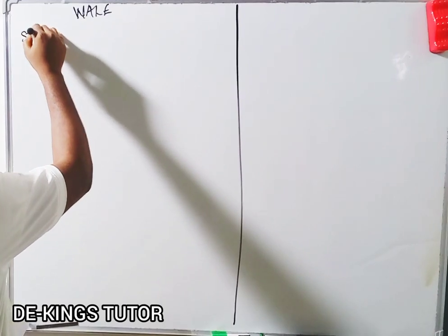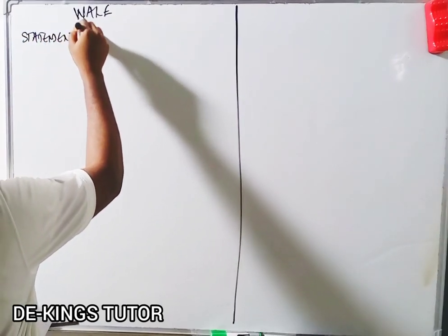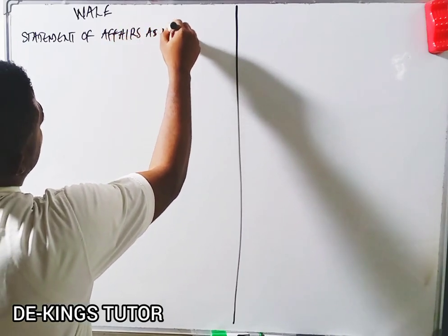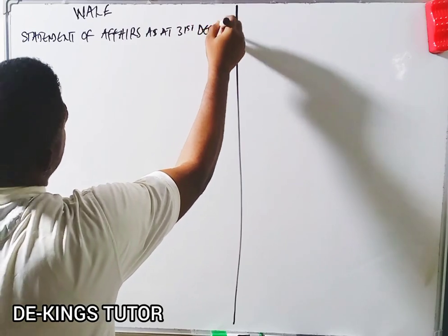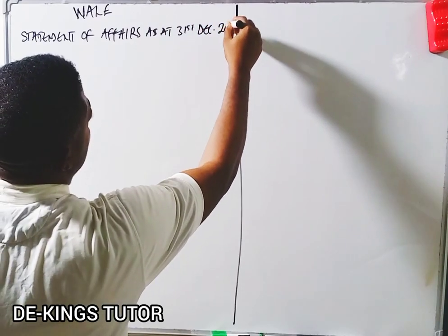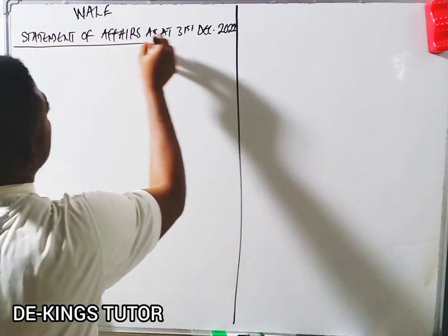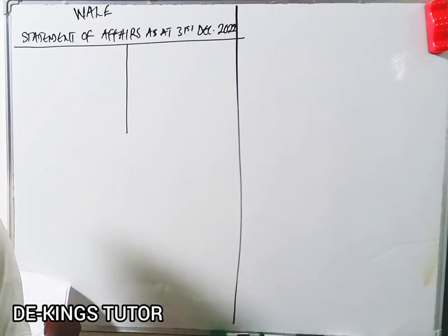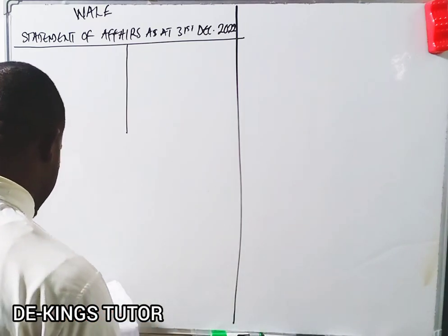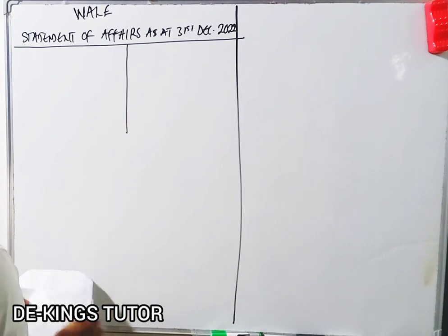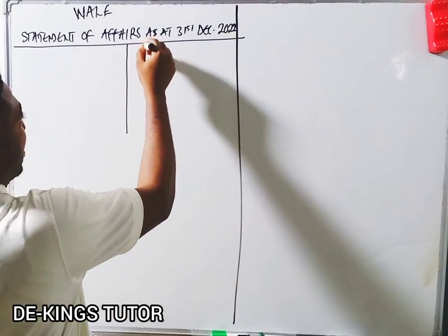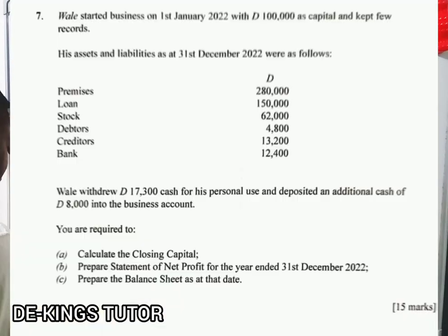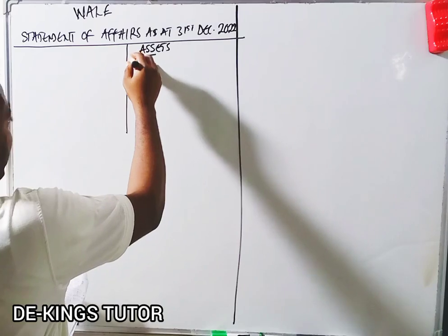So it will be statement of affairs as at 31st December 2022. Okay, we want to prepare it now using those items that were given as at 31st December. So on the right hand side will be our assets. Now the first item you'll see is the premises. So we'll have our premises.